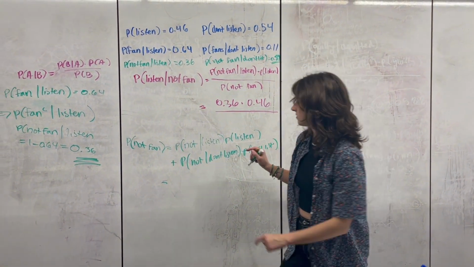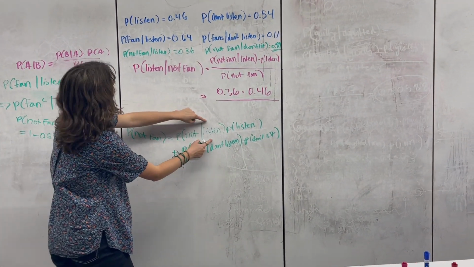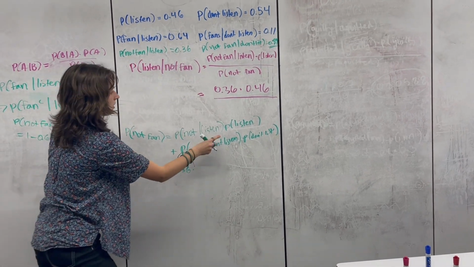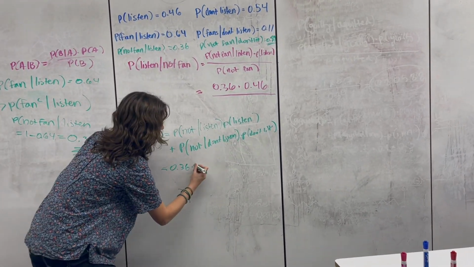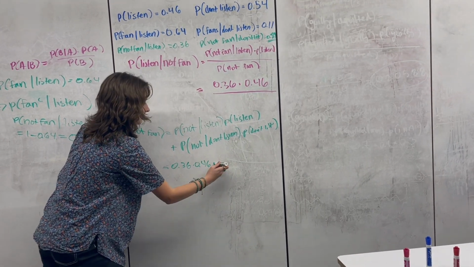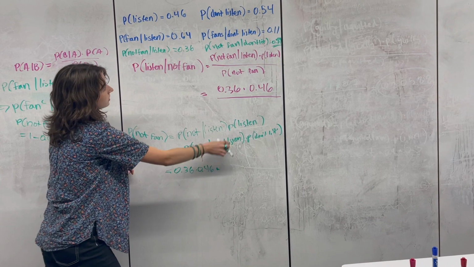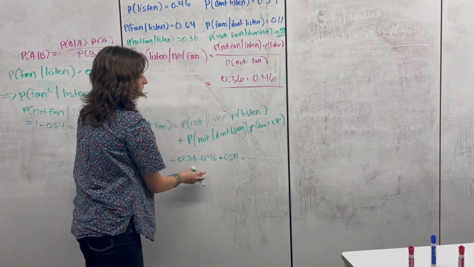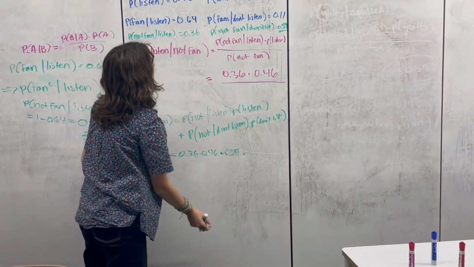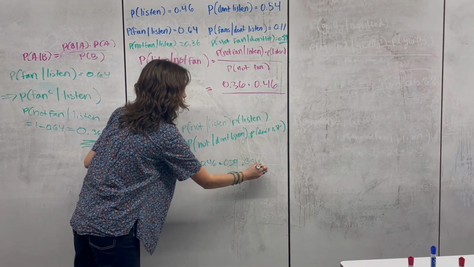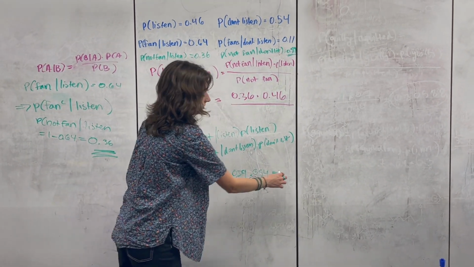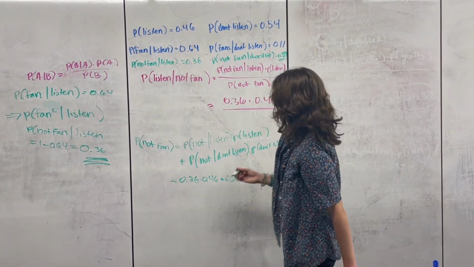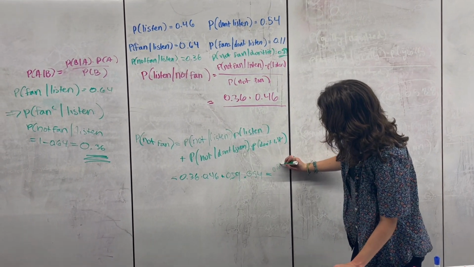And in this case, not a fan, given that you listen, is 0.36 times the probability that you listen overall is 0.46 plus the probability that you're not a fan, given that you don't listen, 0.89 times the probability that you don't listen, which is 0.54, and then this result is like 0.6462.